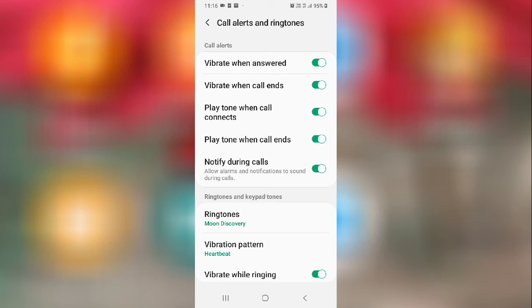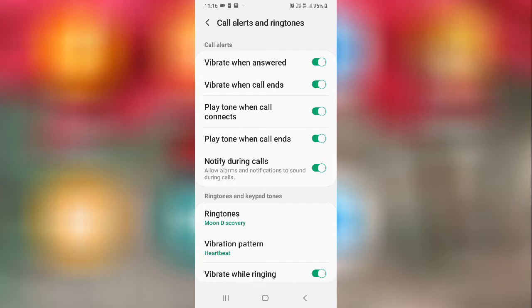Second, as you can see, vibrate when call ends. Whenever the call ends, whether they cut the call or you cut the call, you will feel a vibration. Whenever your call ends, you will feel a vibration, so from that you will know that the call is cut. So this is the setting.